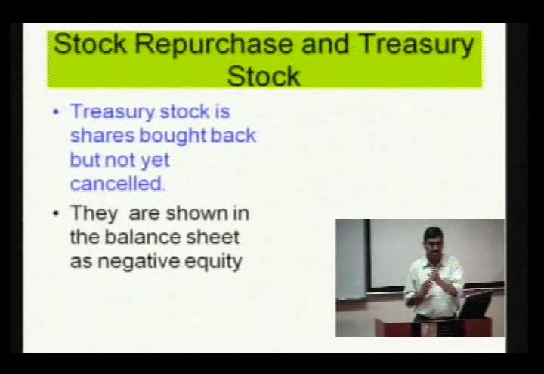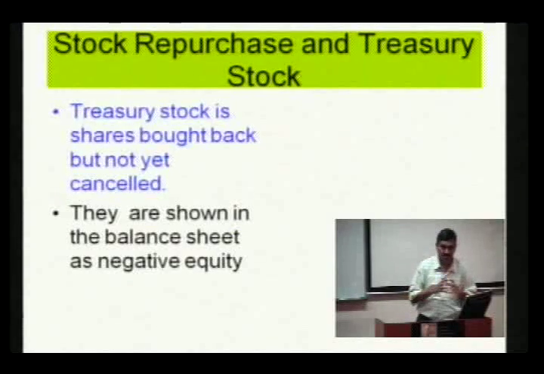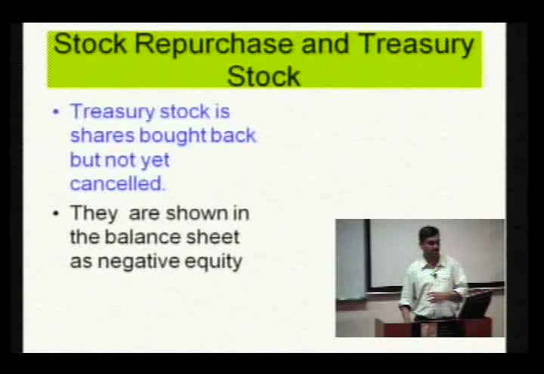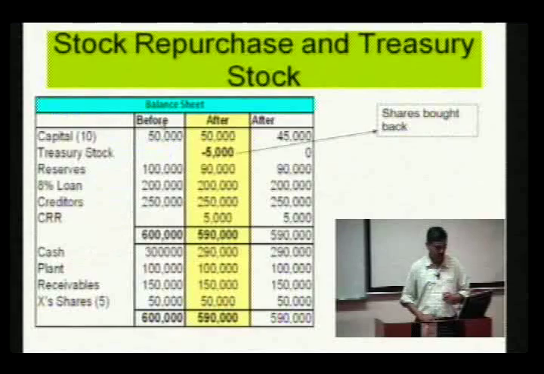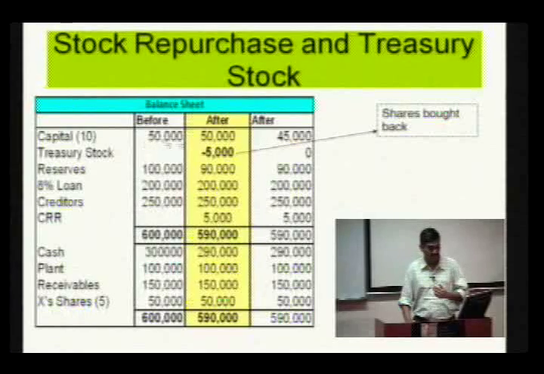The word treasury stock is closely related to buyback. A company which buys back its own shares, if it holds on instead of cancelling, then those shares are called treasury stock or treasury shares. Let me show with an example, the same example which we have seen in the previous case. The capital 50,000, after buyback 45,000, but if I do not cancel the capital, then I can show the treasury stock as minus 5,000.